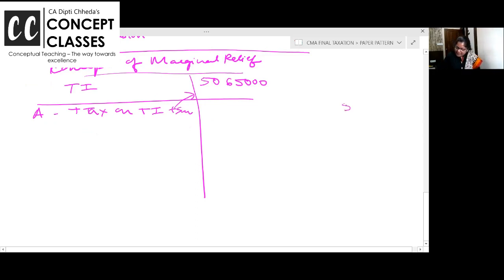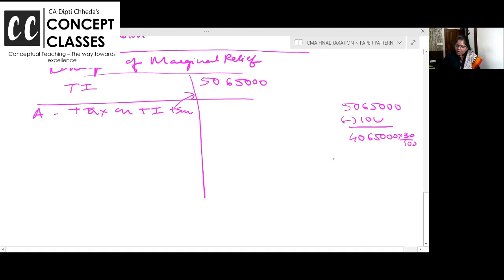See, I am calculating here. For those who don't know, 50,65,000 minus 10 lakhs. So how much are you getting? 40,65,000 into 30%. Beyond 10 lakhs for an individual, the tax is 30%. I am taking extra 10 minutes to explain marginal relief because I don't want you to lose even 2 marks. So do it and write this.